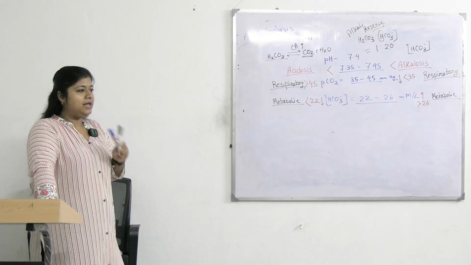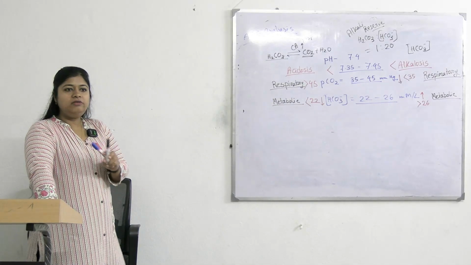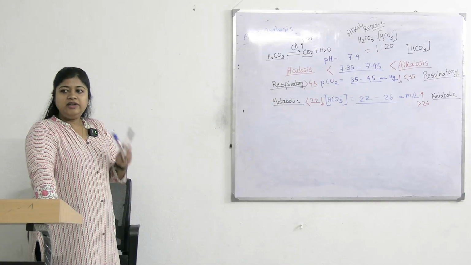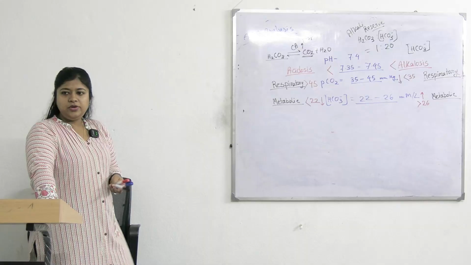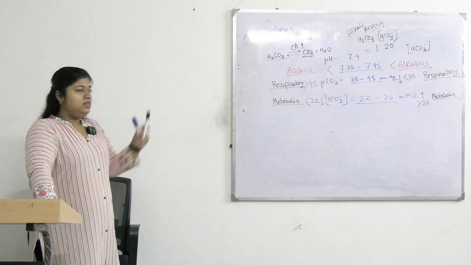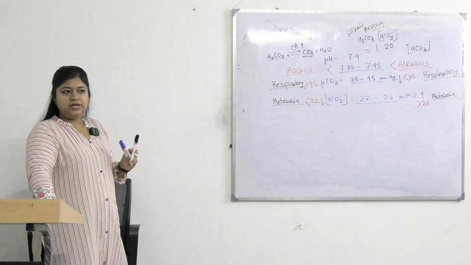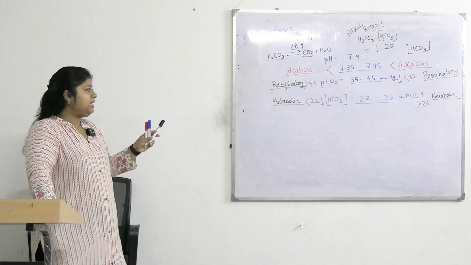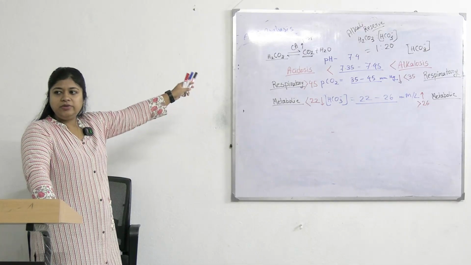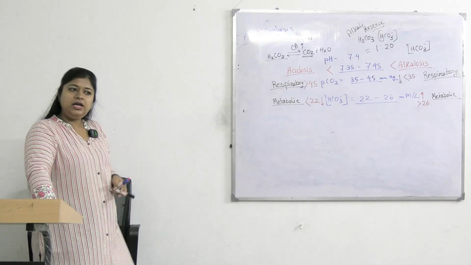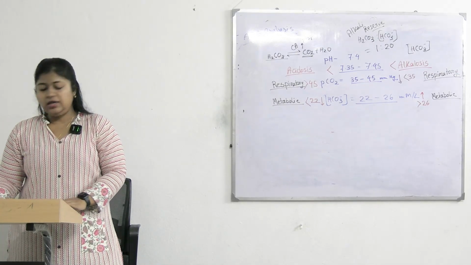So whenever the parameter is related with PCO2 value, it is always respiratory, and whenever the main primary cause is in bicarbonate value, it is metabolic. বোঝা গেছে? The value that is going with acidosis and alkalosis will be the primary cause. ঠিক আছে? Whenever the main or primary value is going with the acidosis or alkalosis, that will be the disorder. Okay, let's discuss, and then you will understand better.